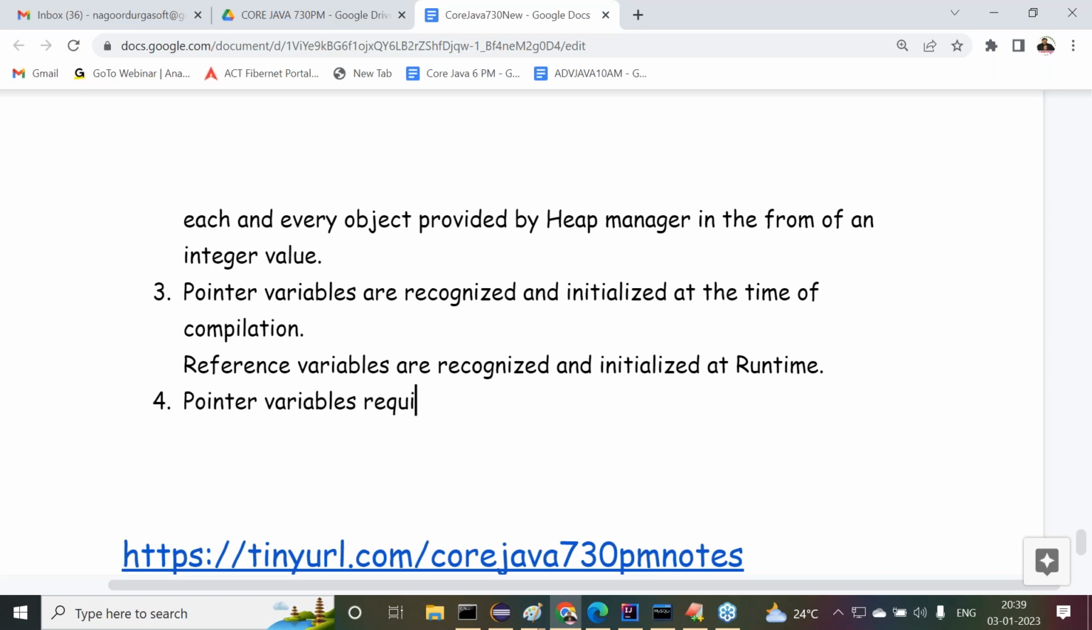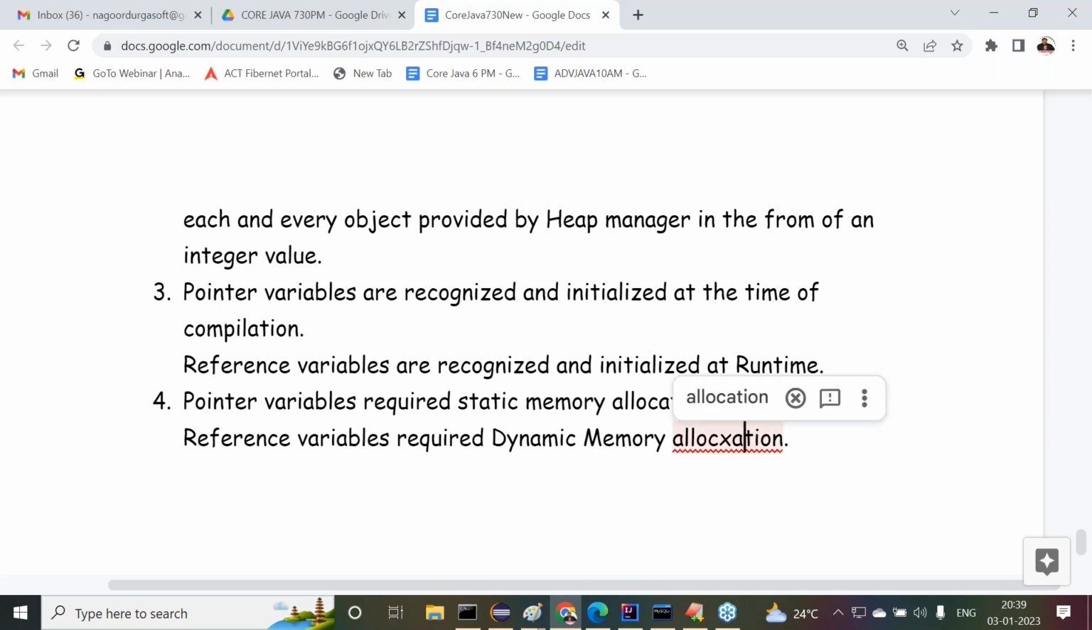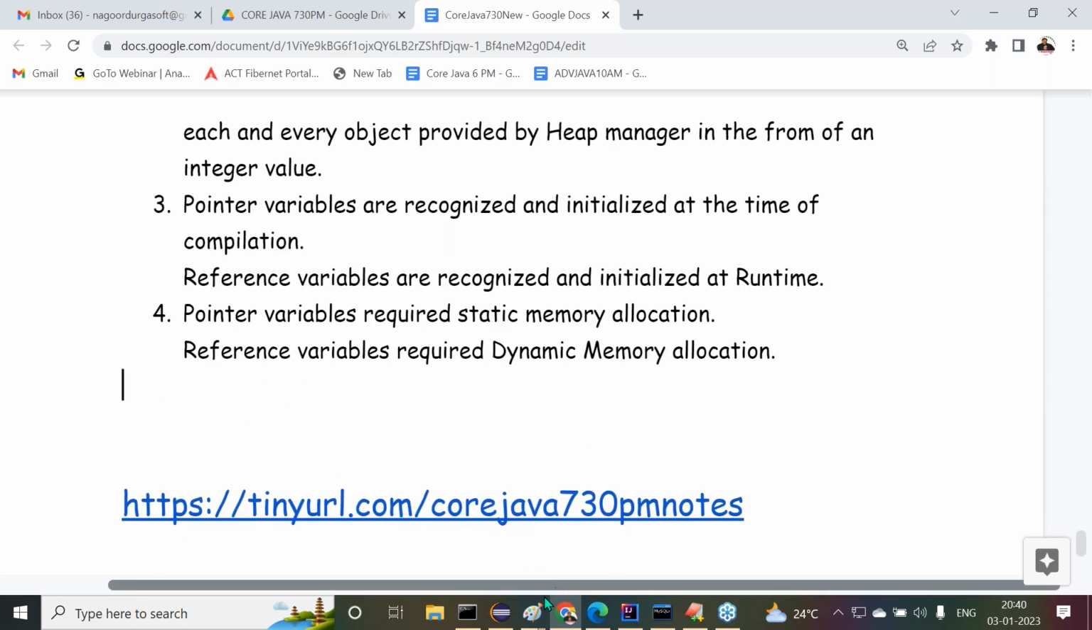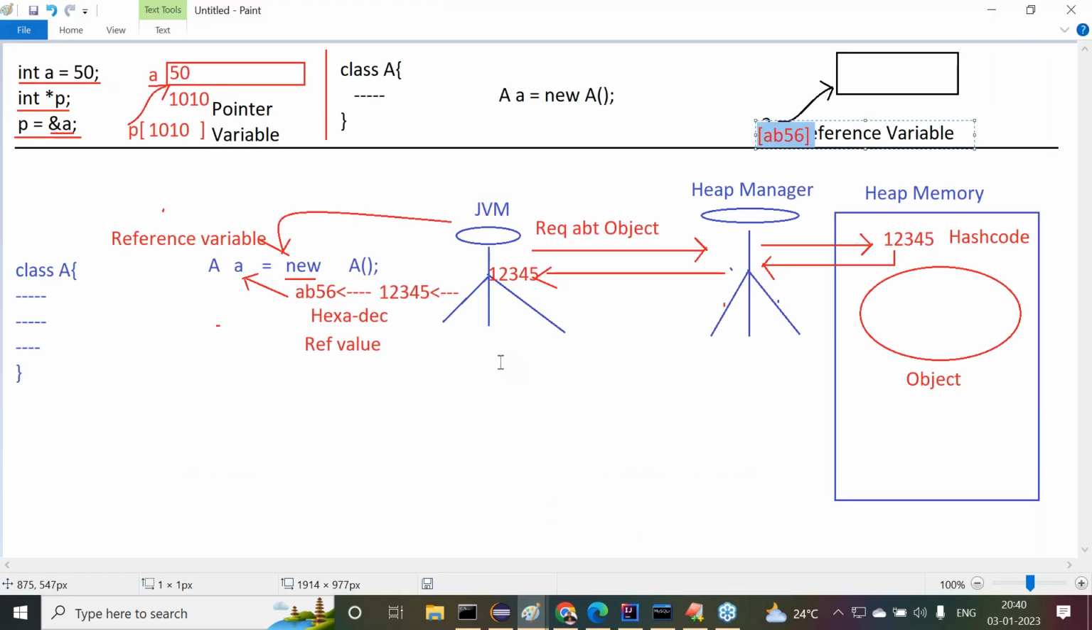Pointer variables require static memory allocation, whereas reference variables require dynamic memory allocation. Like this we can continue any number of points here, but majorly these are the points we can understand clearly. So this is the meaning of pointers and their existence in the case of C, C++ and Java.